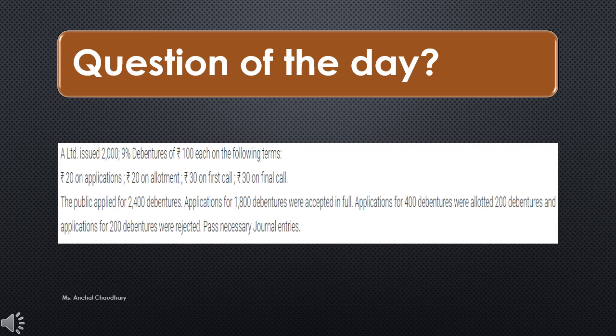What you have to do is, for the 1800 debentures, you will allot them as it is. आपको 1800 debentures apply दे देने हैं, allot कर देने हैं. The person who has applied for 400 debentures, आपको उनको 200 debentures provide कराने हैं, 200 debentures allot करने हैं, and the application of 200 debentures को आपको reject करना है and you will pay back the amount through the bank. So this is how you have to solve this question.